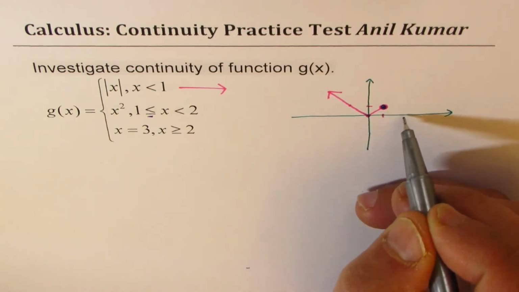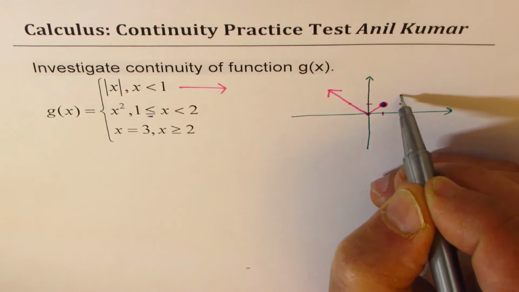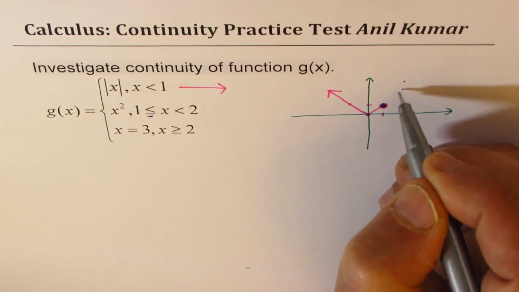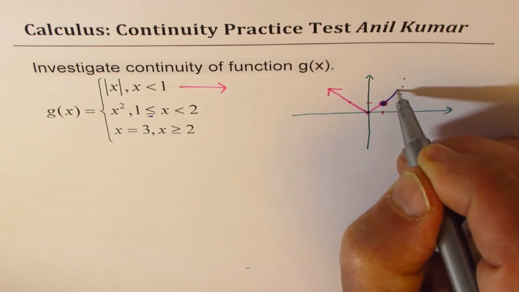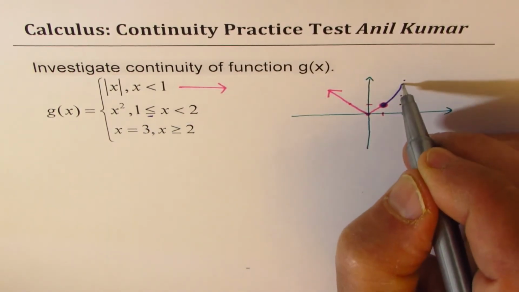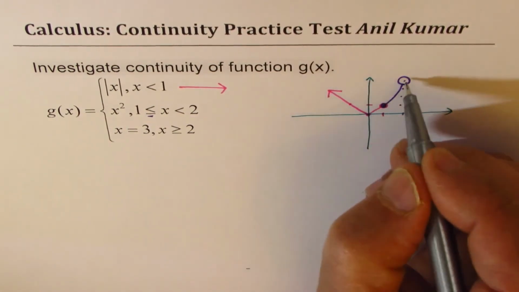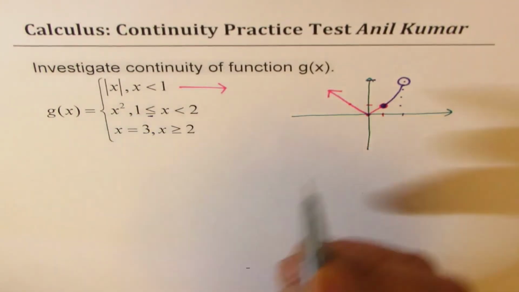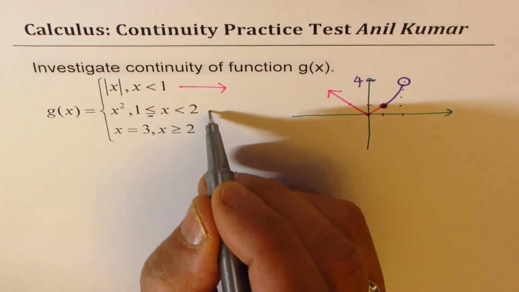At 2, it is 4. So at 2, this is 1, this is 2, 3, and 4. So it's a parabola, and I'm trying to give it the shape of a parabola, right? So it is kind of like this. However, 2 is not included, and therefore I'm making an open circle here. And the value for 2 squared is 4. Correct? So that becomes part of the second piece.